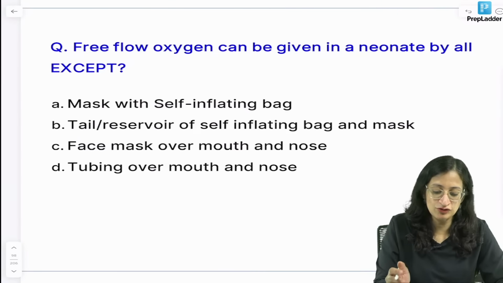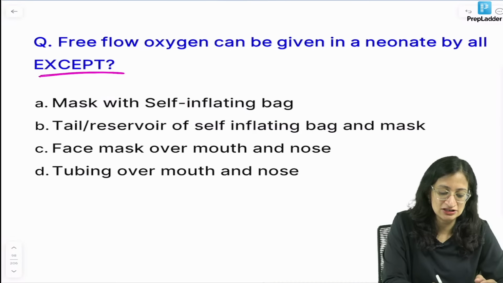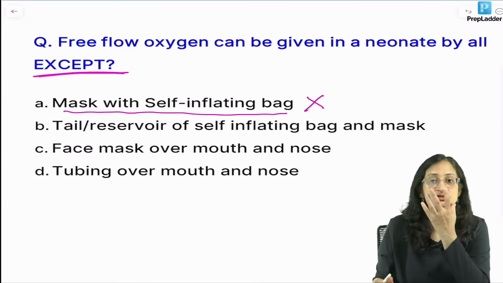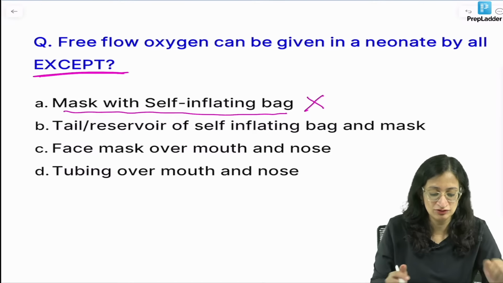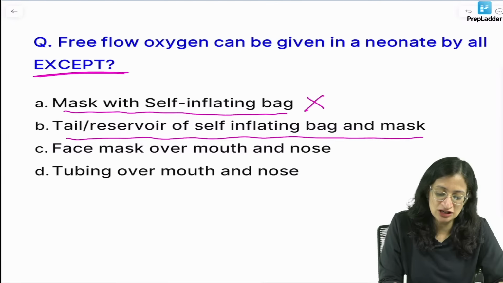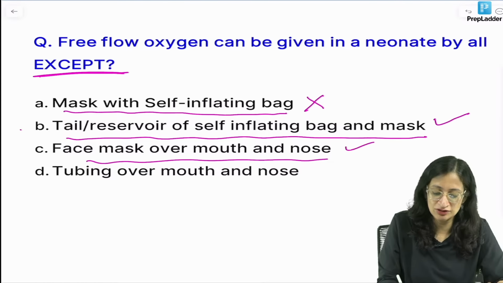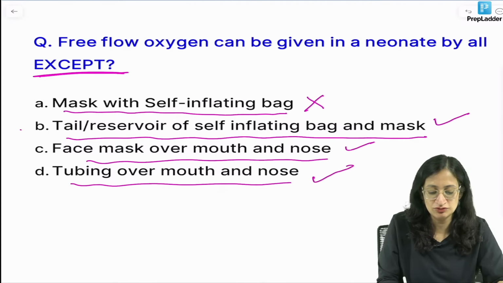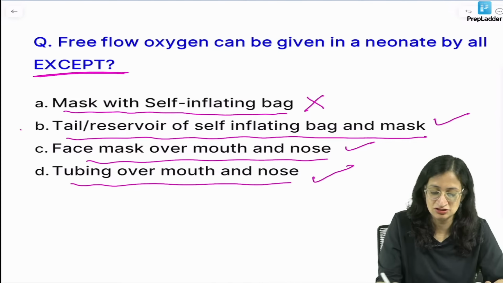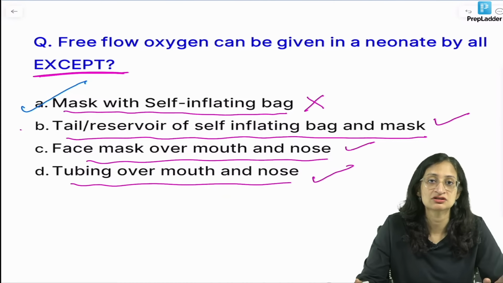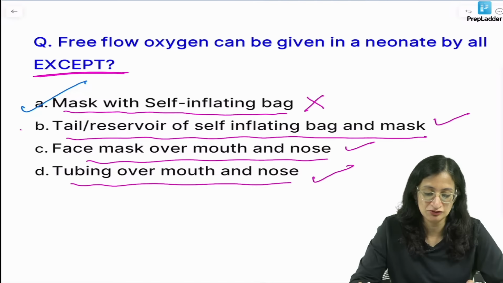So free flow oxygen can be given to a neonate by all except the mask of a self-inflating bag, because that will cause a tight seal and positive pressure. We don't want to give that. T-piece or reservoir of a self-inflating bag and mask we can give. Face mask over mouth and nose we can give oxygen. Tubing over mouth and nose we can give. So the best answer is A. Mask with a self-inflating bag we do not use to give free flow oxygen, because positive pressure will also be delivered with that. Okay.